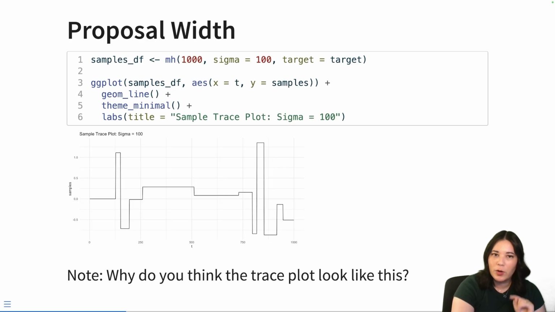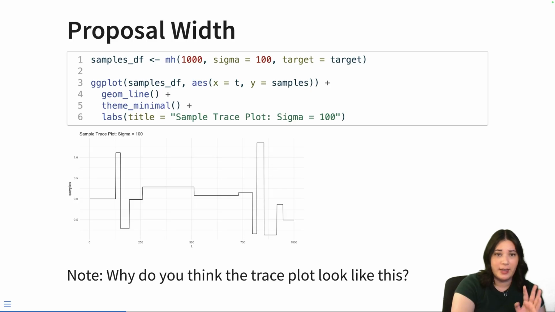Now remember, no matter what we change our proposal width to, we still have to reckon with our acceptance step, whether or not we're going to accept the current proposal or not. Now, it does say the answer on the slide, but I want you to look at this trace plot for a second. Why do you think the trace plot looks like this? Here we have a normal distribution for proposing values that has a standard deviation of 100. That means when we're looking at our current value and we're trying to generate a new value, the standard deviation of the distribution we're using to propose that value is 100, which means we can propose new values that are very different than the current ones that we have.